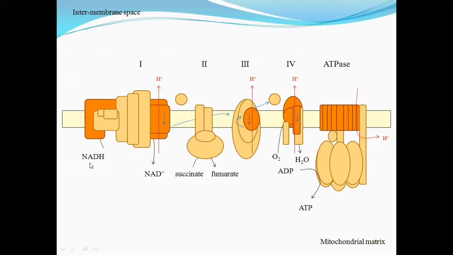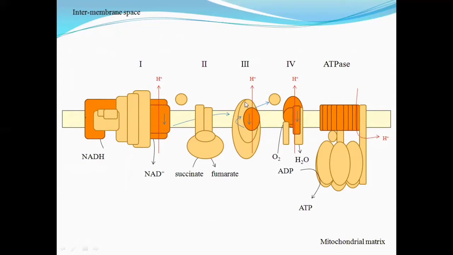When NADH gives its electrons and the electrons are transported, the energy is released or generated. That will be responsible for the pumping of hydrogen ions from inside the matrix to the intermembrane space. Okay, the hydrogen ions will move from here to the intermembrane space. So in case of NADH, it will give us electrons, and then from the first complex the protons will be transferred to the intermembrane space.